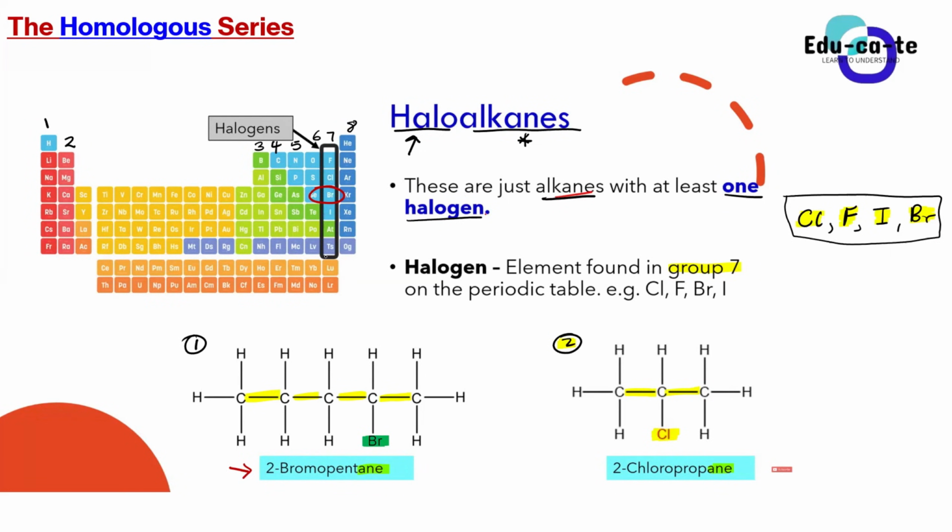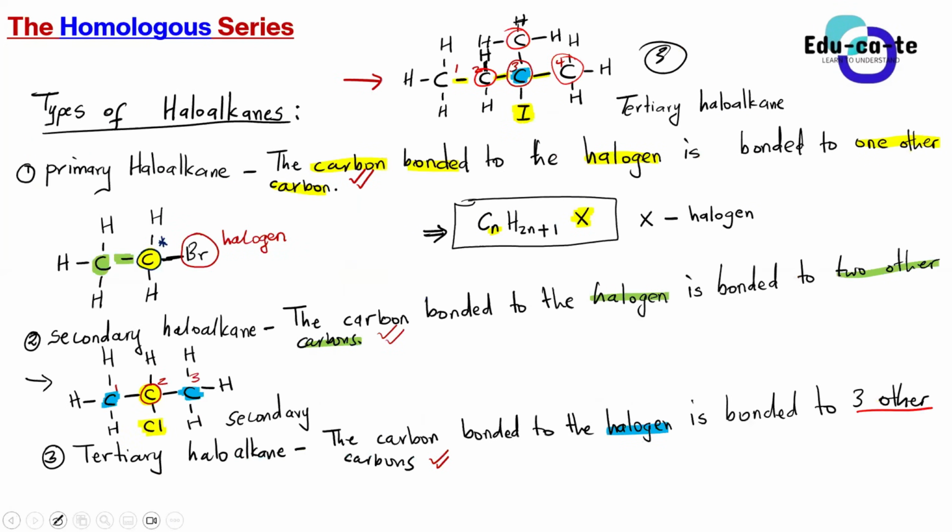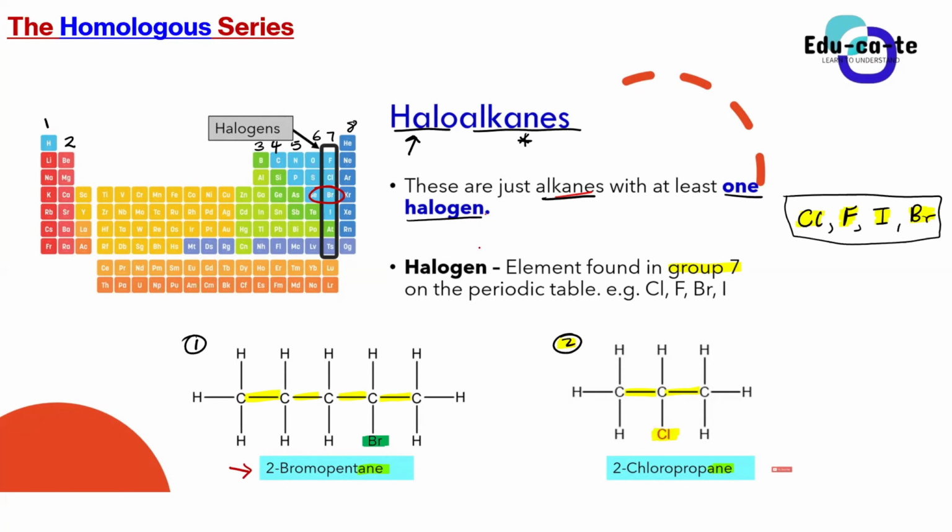Halogen. Yes, the presence of a halogen. So basically a halogen itself, we say that is the functional group. We say the halogen is the functional group of haloalkanes because once you see a halogen, you can definitely say that this is a haloalkane. Remember, guys, the functional group is simply a bond, or an atom, or a group of atoms that you use to determine the physical and chemical properties.